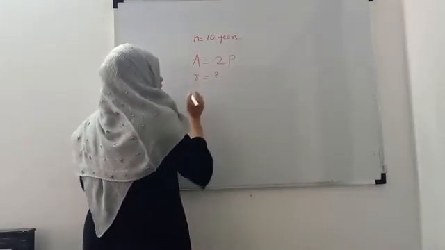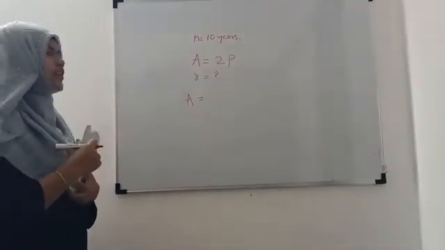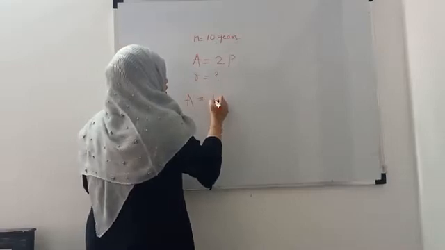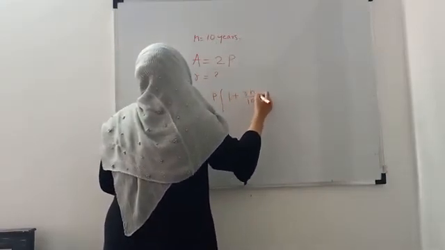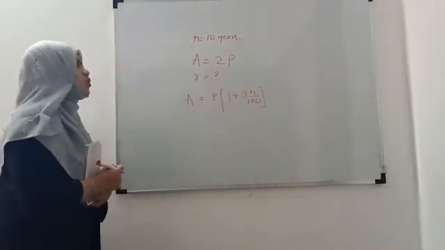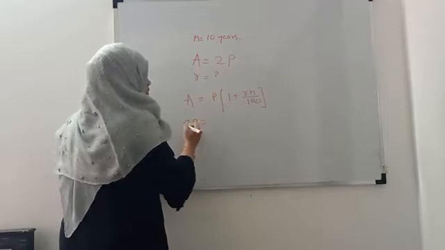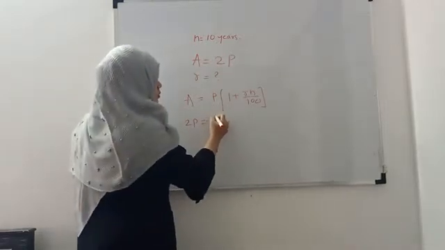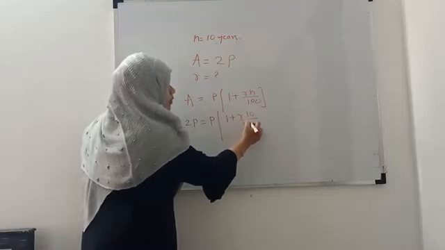Since amount is given, so we will use the formula for the amount which we have calculated in the previous example. So it is P times 1 plus Rn upon 100, right? So here the amount and the principal. Amount is 2 times of principal, right? Which is 1 plus R, n is given 10 upon 100.